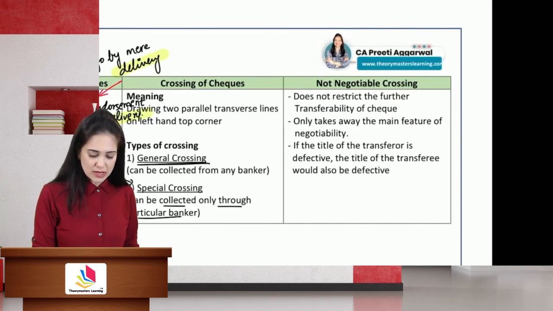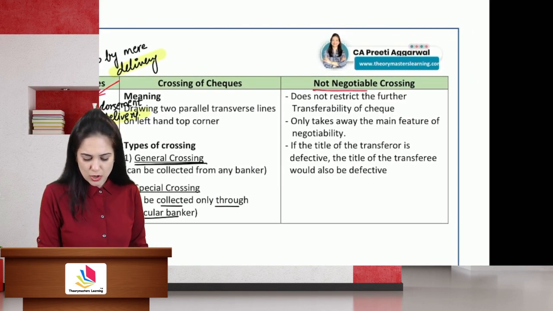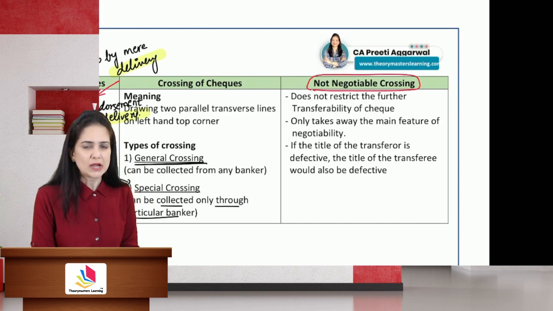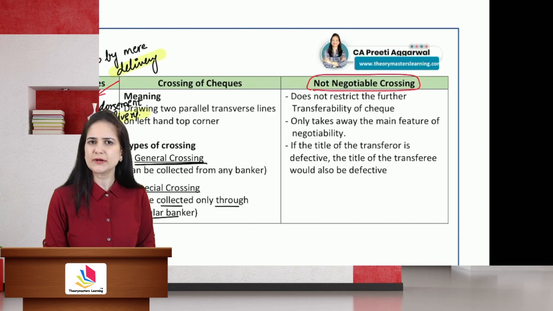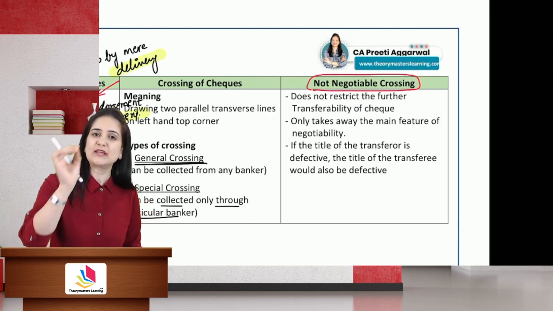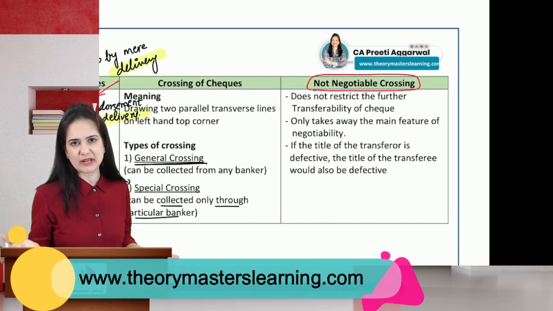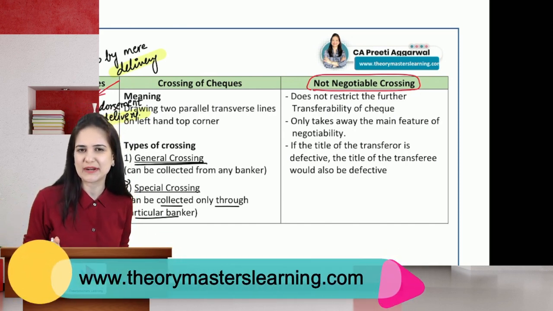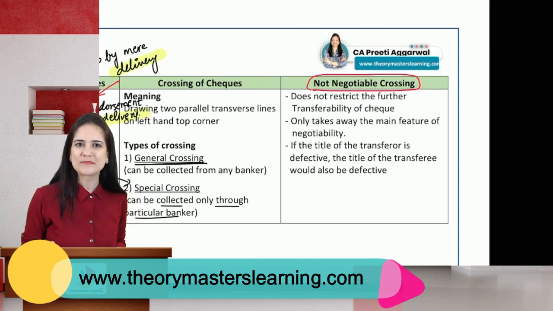There is an important concept of not negotiable crossing. Now, what does that mean? Not negotiable crossing doesn't mean that you cannot negotiate the instrument. It simply means that the main feature of negotiability will not be available. What is the main feature of negotiability? Holder in due course.